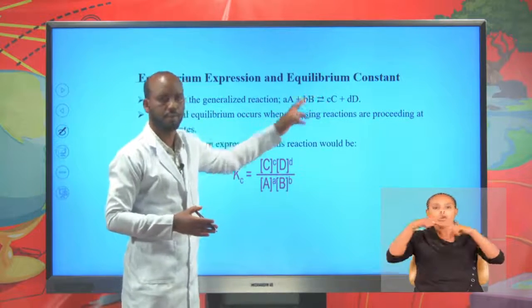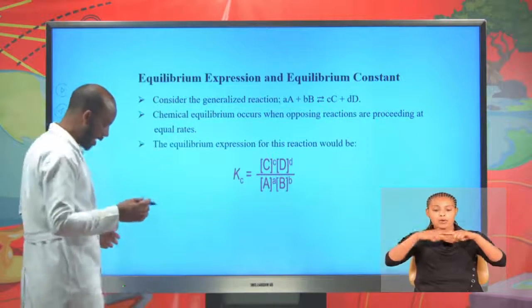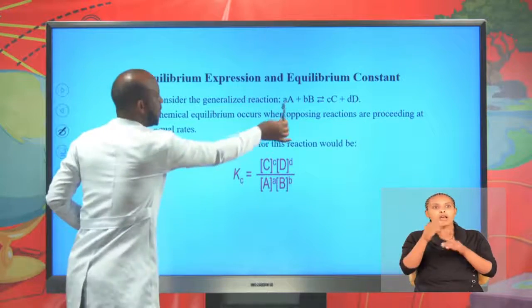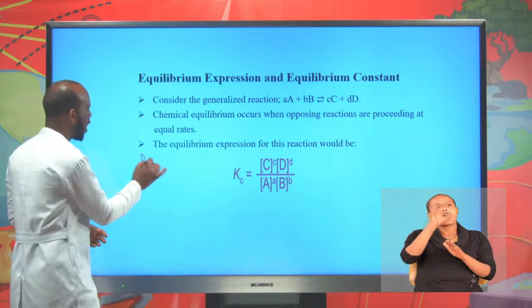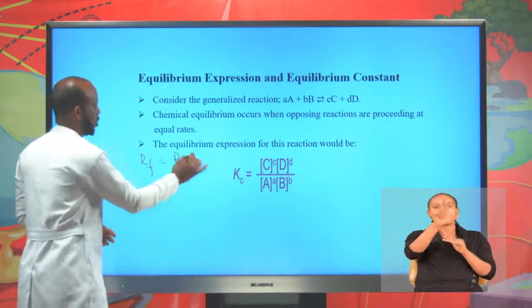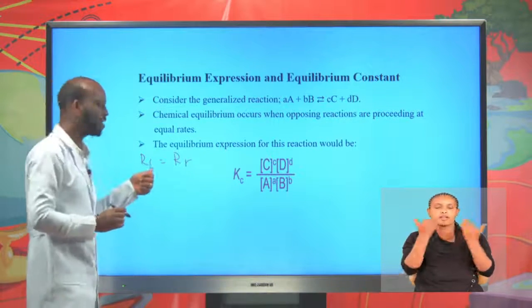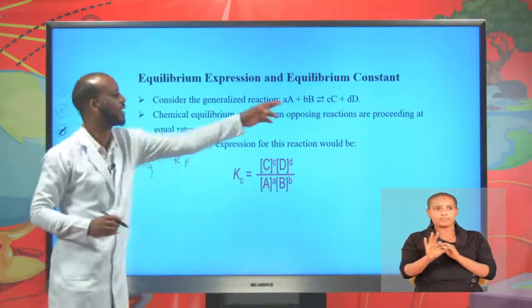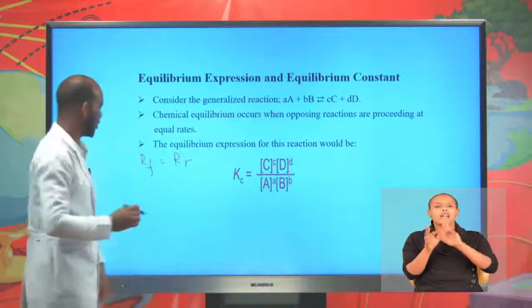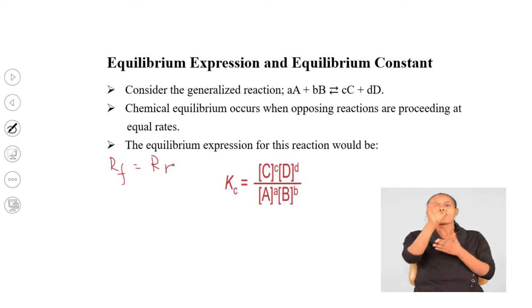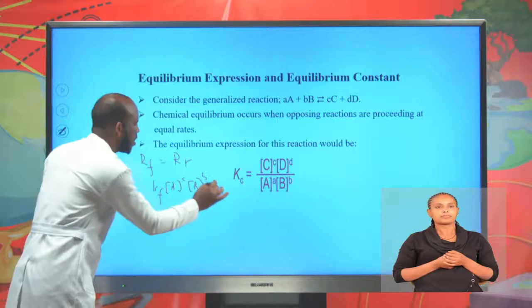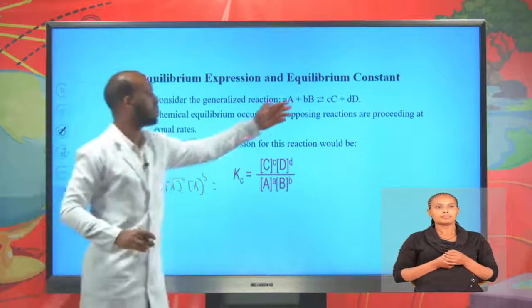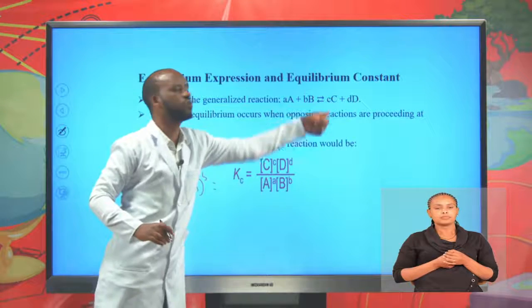A reaction is said to be at equilibrium if and only if the forward rate equals the reverse rate. The forward rate depends on the concentration of reactants. Therefore, forward rate equals k forward times concentration of A to the power a times concentration of B to the power b, equal to the reverse rate, which depends on the concentration of the products.